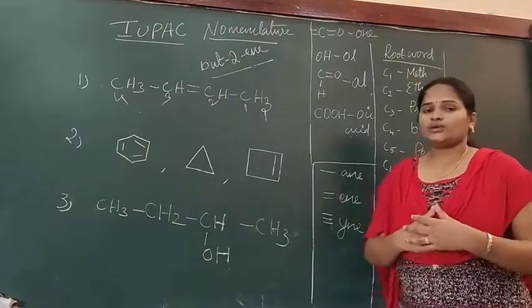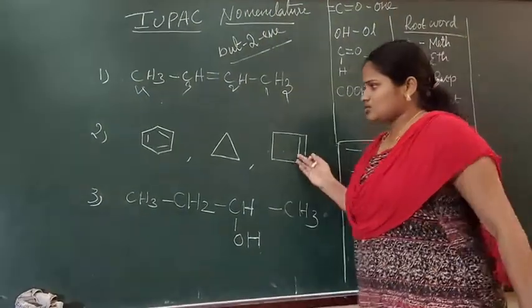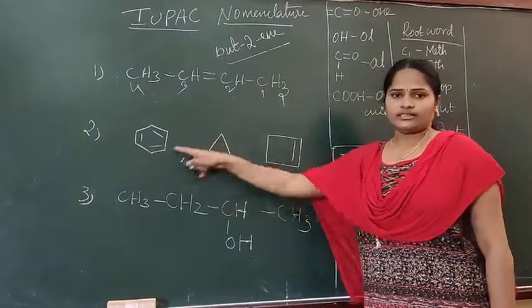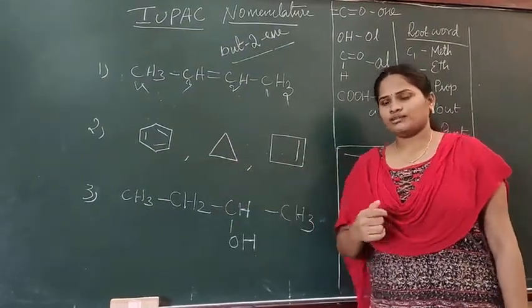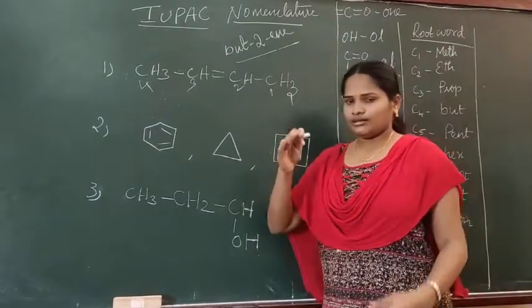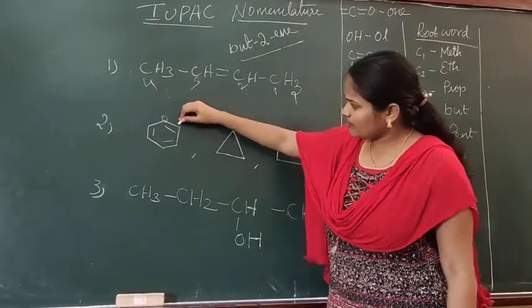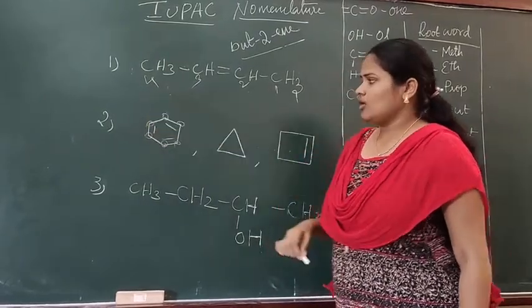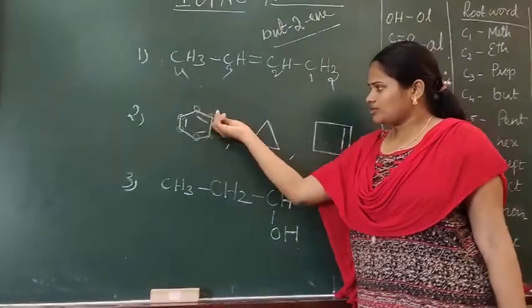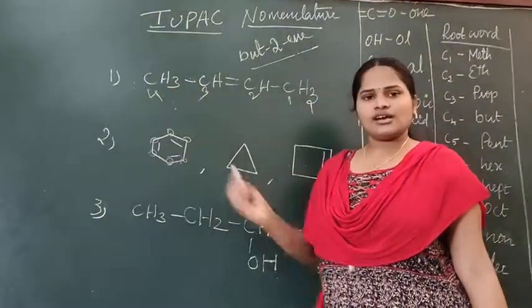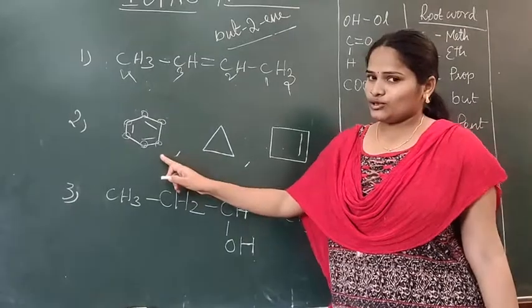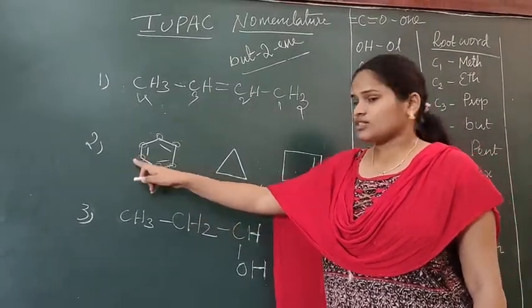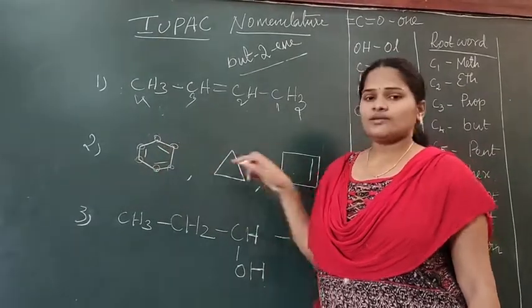Then we will take examples of cyclic compounds. I have taken 3 cyclic compound examples. In a cyclic compound, think that in each and every position we have a carbon. So how many carbon do we have here? 1, 2, 3, 4, 5, 6 carbon, right? I already told you, if it is a cyclic compound, we should start with cyclo. And here we have 6 carbon.